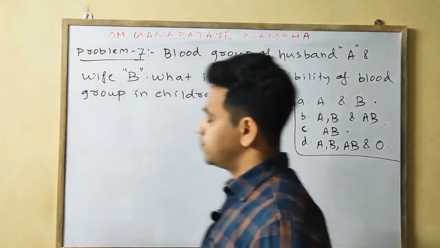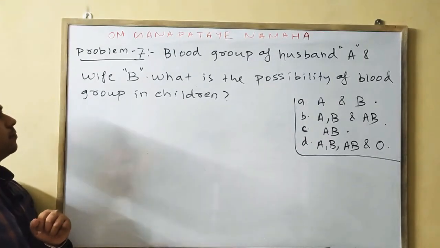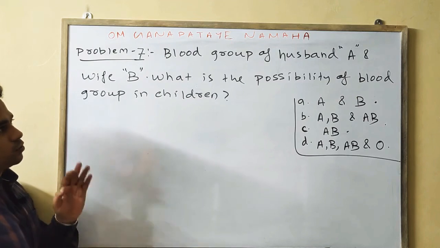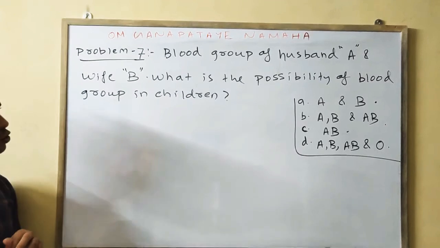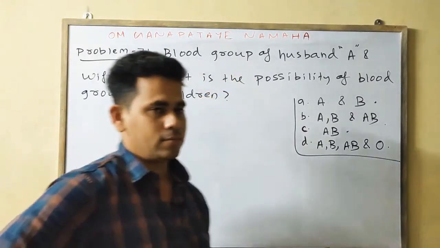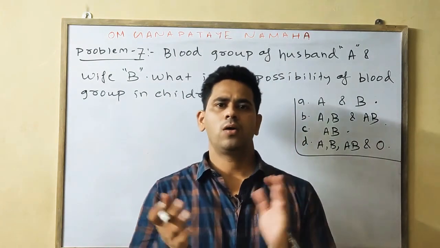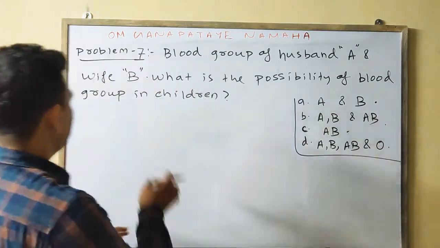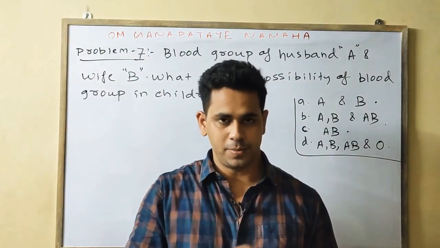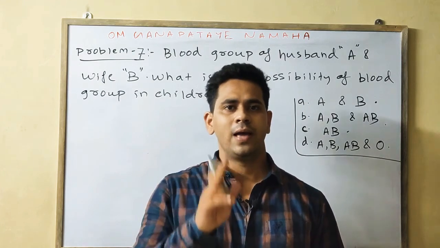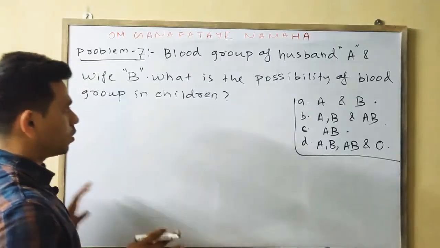So last problem: blood group of husband is A and wife is B. So what is the possibility of blood group of the children? If the blood group of husband is A, then the genotype could be either IA I0 or IA IA. Then the genotype of the wife, as the blood group is B, may be IB I0 or IB IB.